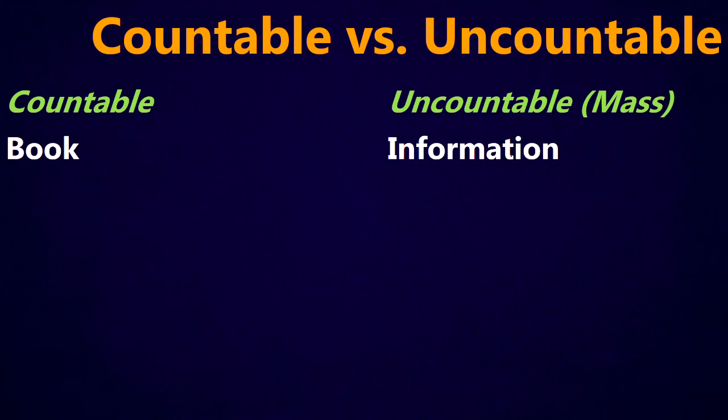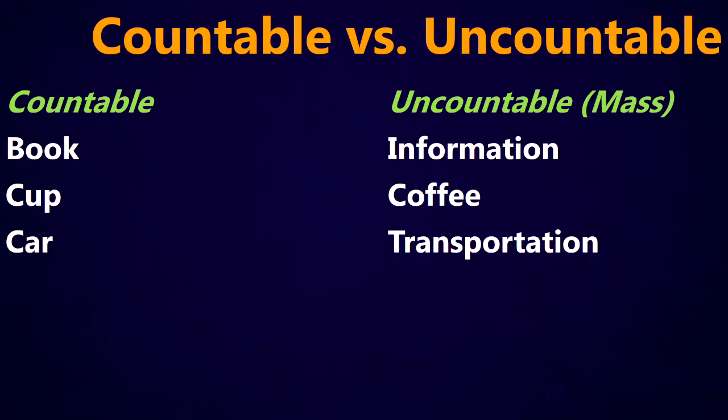But if I look at the word information, information is a noun, but I can't count it. I can't say one information, two informations, three informations, etc. If I wanted to count it, I would have to use another word, like a piece of information. We can count cups, but we can't count coffee. We can count cars, one car, two cars, three cars, but we can't count transportation. We can count hours, 3 hours or 4 hours, but we can't count time.